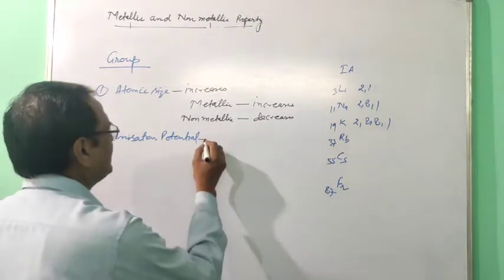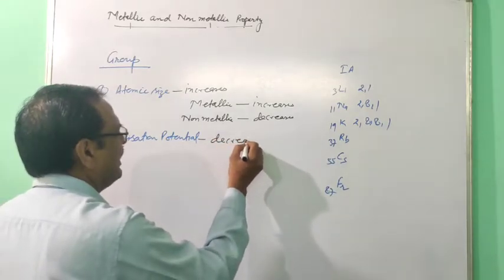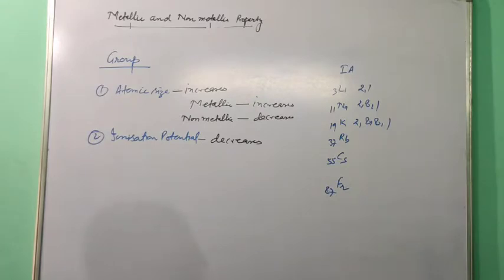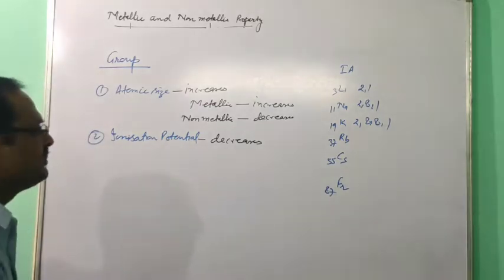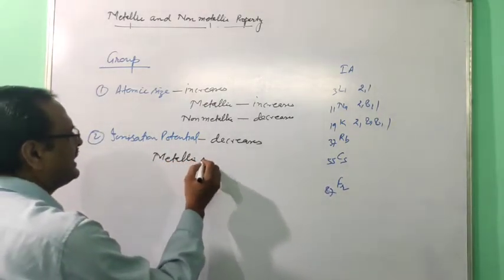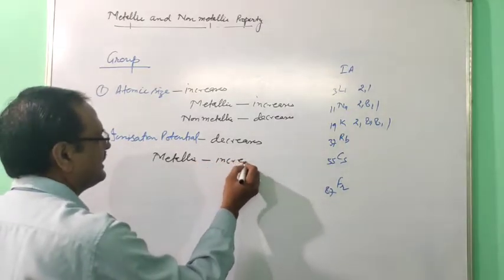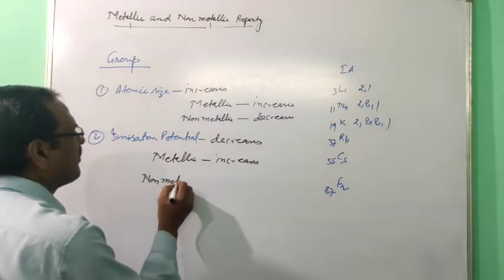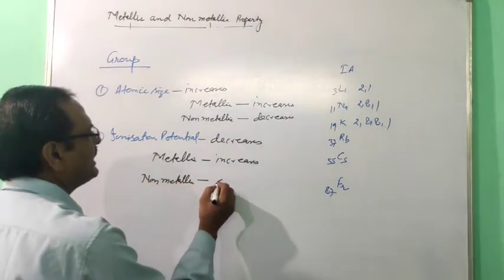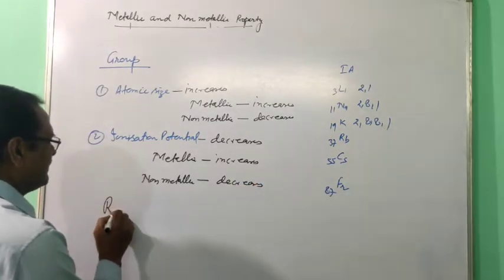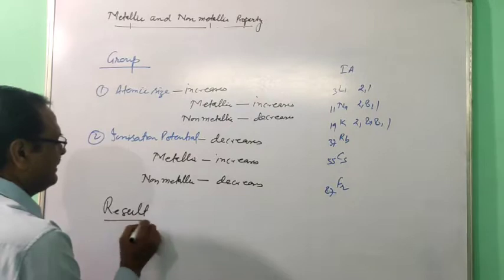Next, ionization potential. Ionization potential decreases. So if the ionization potential decreases, it is easy to remove electron. So metallic character increases and non-metallic decreases. So what conclusion are you getting?